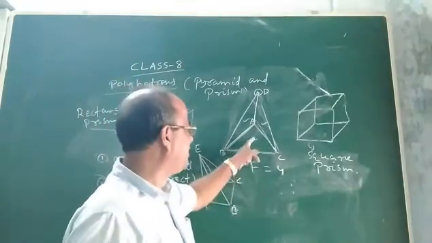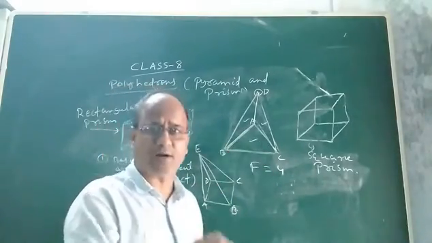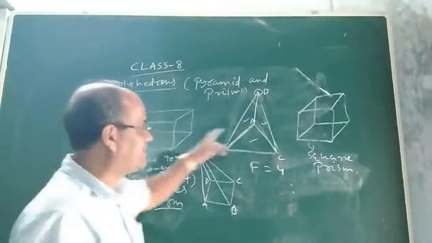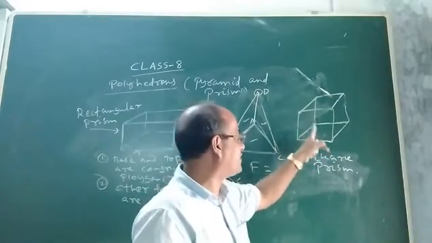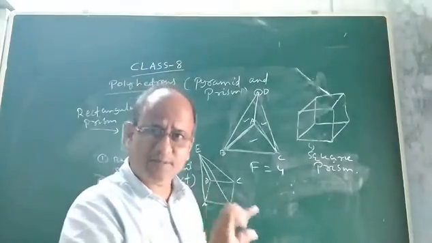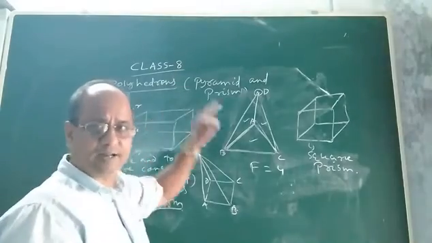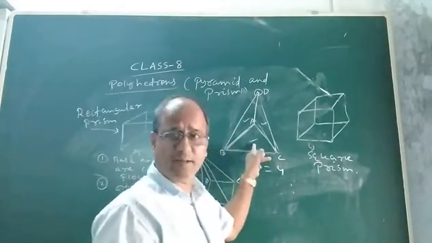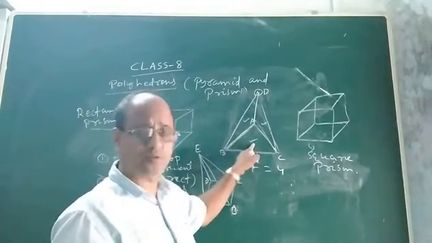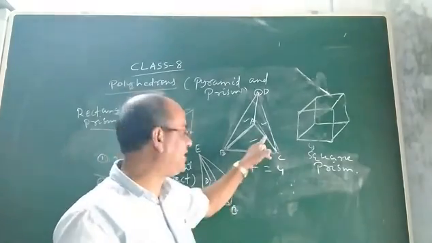The first condition is that the base can be made up of any polygon. Children, mark, it is very important. What is the difference between prism and pyramid? In a prism, I said that the base and the top should be made up of congruent polygons. That means if the base is a square, the top must be a square. Here the base is a rectangle, the top face must be a rectangle. But in a pyramid, the base can be any polygon. It may be a square, a triangle, a pentagon, anything.